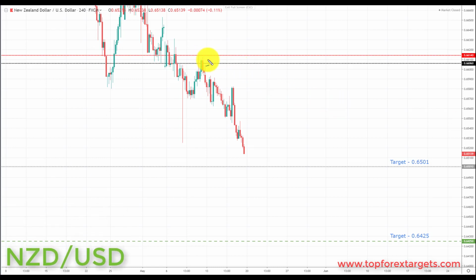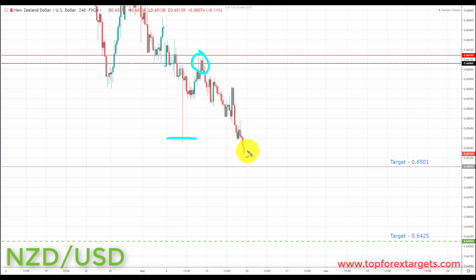Now we had a really nice move to the downside last week. We started the week roughly at the 0.66060, and we're looking for further declines to the downside. We took out the target set from last week at the 0.65340 in New Zealand dollar, as we're looking for potentially further advances in the dollar index next week, and we are still trending to the downside in the New Zealand dollar. There is no reason other than for us to look for short opportunities next week in New Zealand dollar.